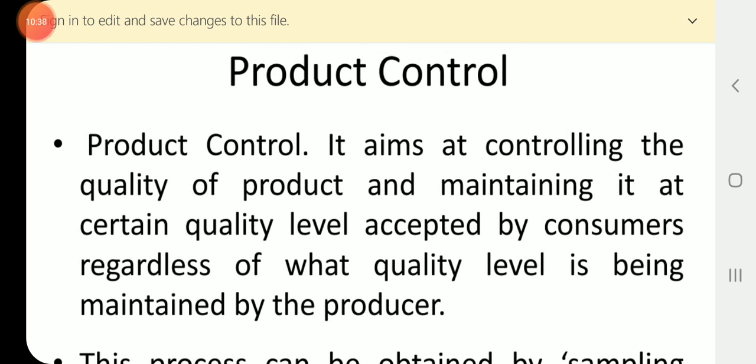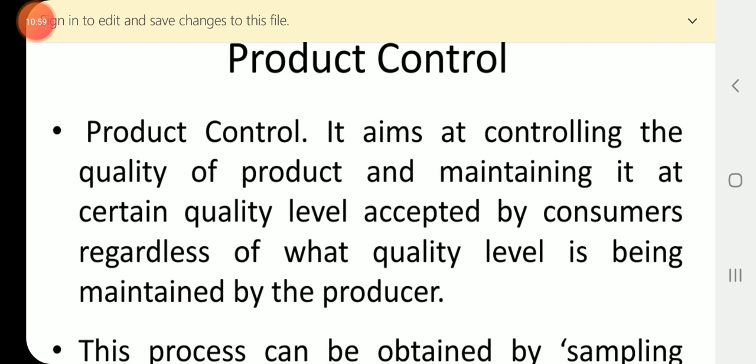It does not matter what quality is being maintained by the producer; we don't consider that.